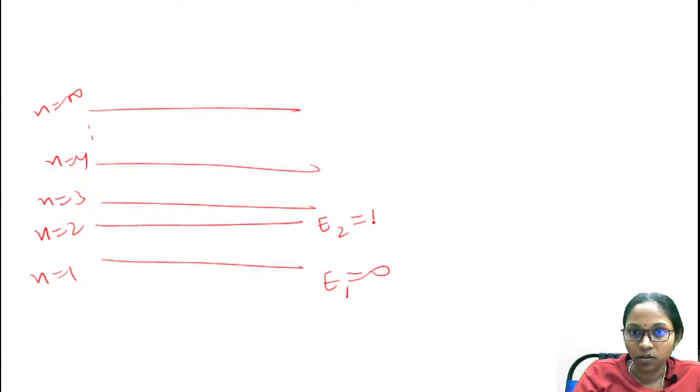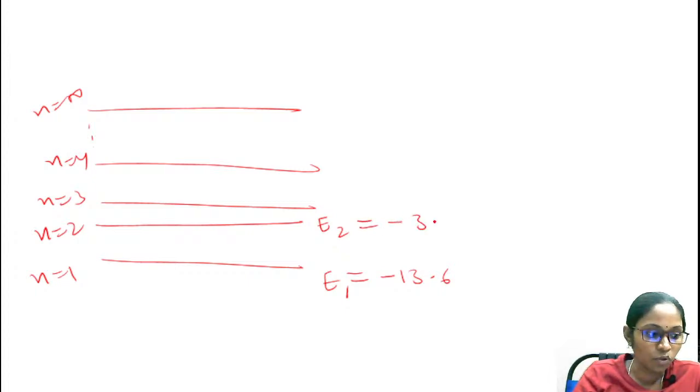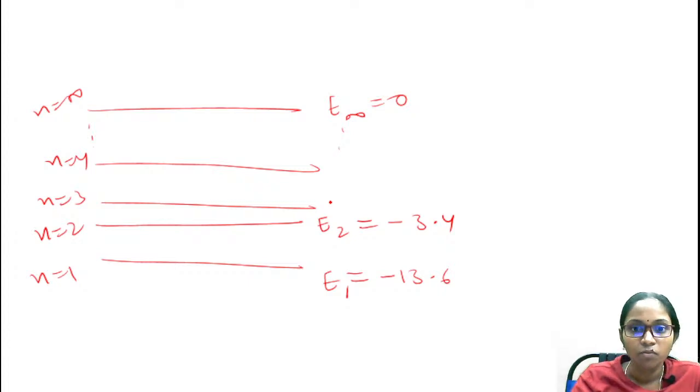E1 is minus 13.6, and E2 is minus 3.4, and so on, and for infinity the energy will be equal to 0 for the infinity orbit, right? So listen carefully here.